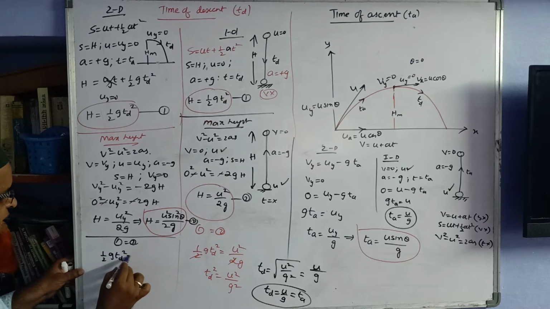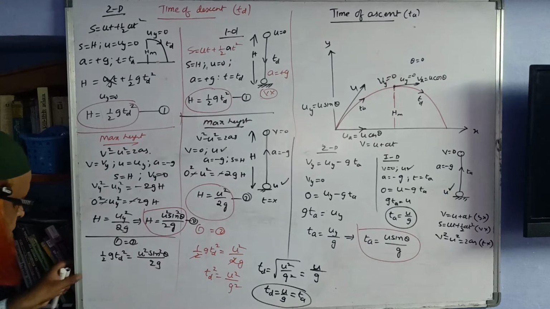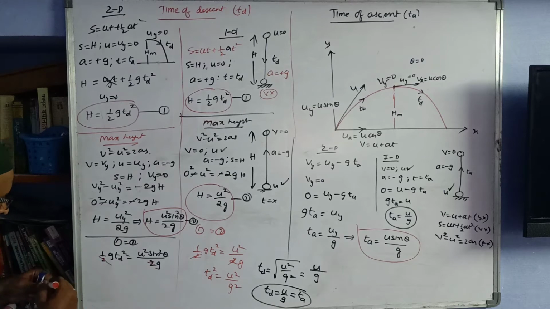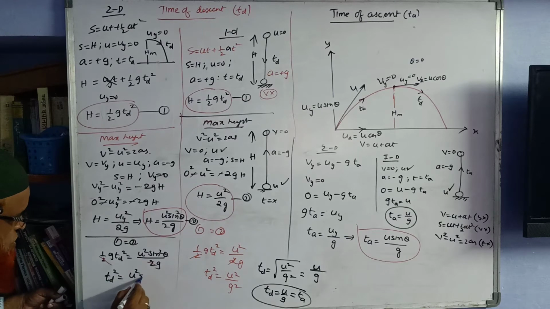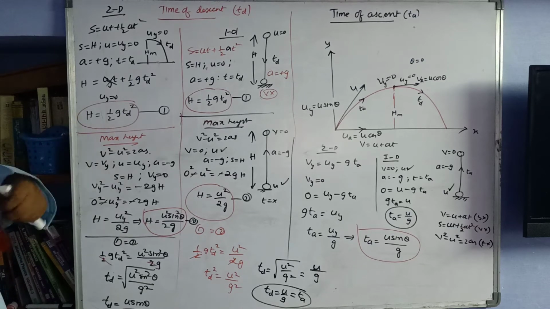Half g TD square is equal to U square sine square theta by 2g. Let us cancel out 2. Then you are getting TD whole square is equal to U square sine square theta by g square. This square goes to that side and becomes a square root. So time of descent is equal to U sine theta by g, and we got time of ascent also in this case.